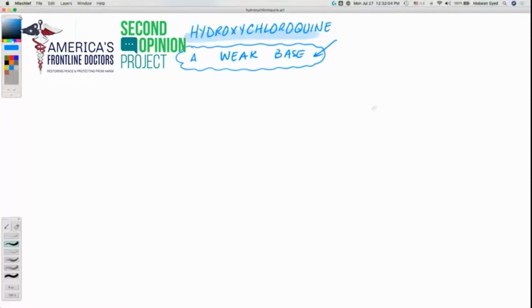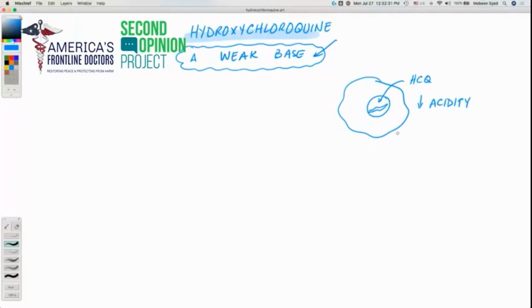What happens is that in case of malarial infection, when we give hydroxychloroquine, it enters the malarial plasmodium and goes into its lysosomes. You can think of those as the stomachs of the plasmodium. It enters there, hydroxychloroquine, and reduces the acidity.